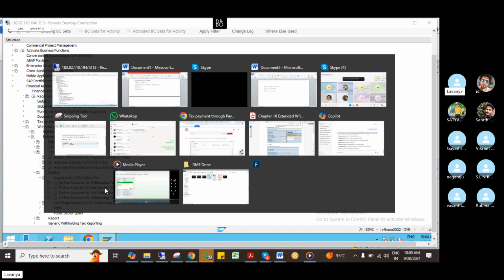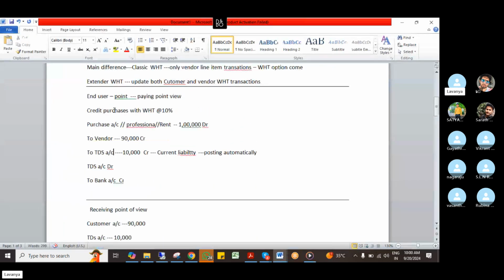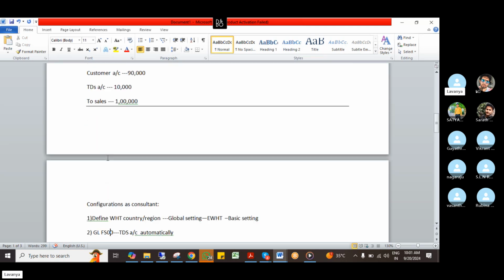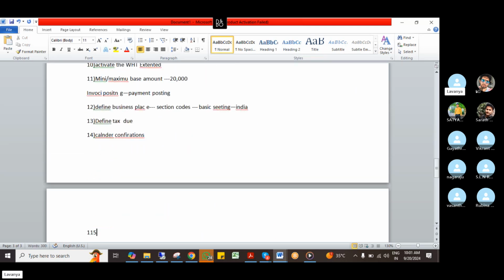This is the configuration of withholding tax. In this entry we have done the TDS account, so this is the account-related configuration, how it comes automatically and what configurations we have to do. So this is the concept of TDS account configurations. If you come to here also, we need to do configurations. Vendor account: vendor also I have to update withholding tax, right? So for the 15th configuration, in the vendor and the customer also, I need to update withholding tax details in the master data, and also the PAN number.